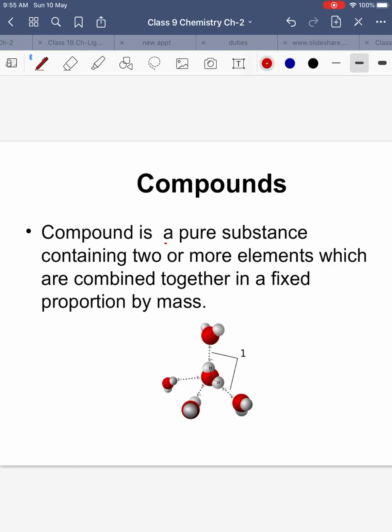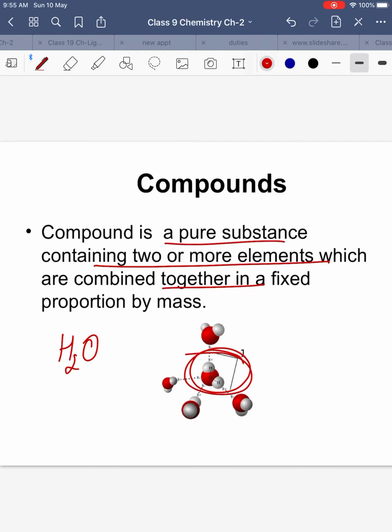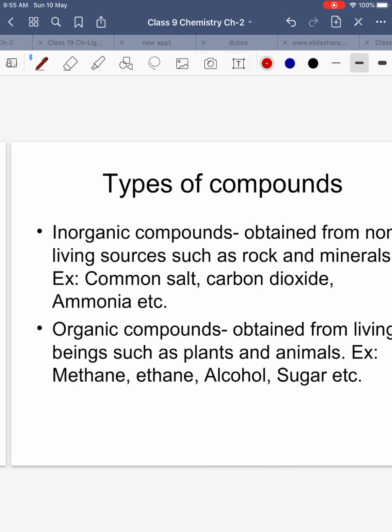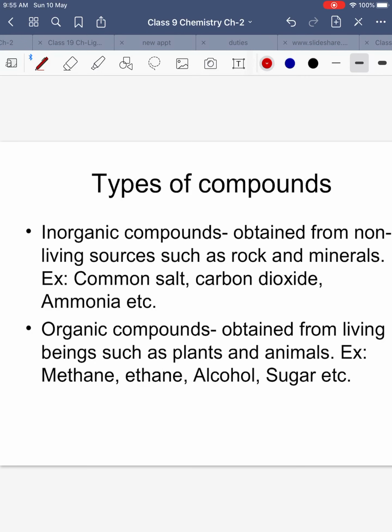Compound is a pure substance which contains two or more elements combined together, as I gave you the example of water, H2O. It is a combination of hydrogen and oxygen elements to form a compound. But this compound cannot be broken down again into hydrogen and oxygen by physical processes. This you can read additionally.